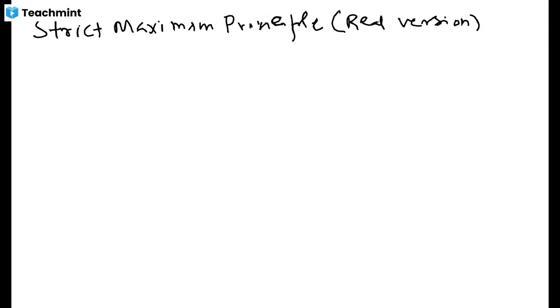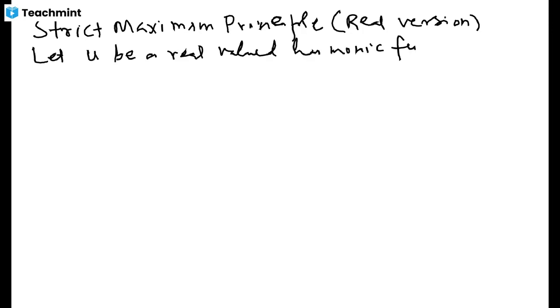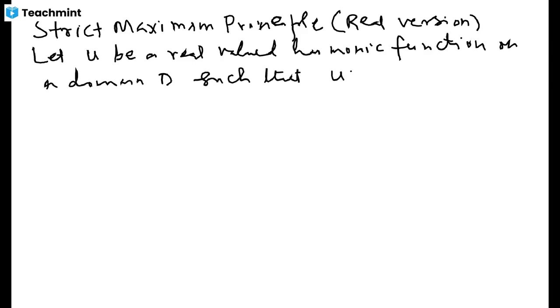And what it states is: let u be a real valued harmonic function on a domain D, such that this function is bounded by some number m on the whole of the domain D.